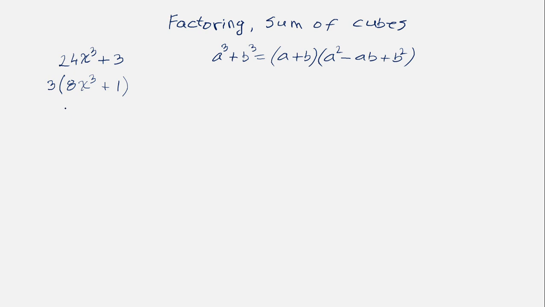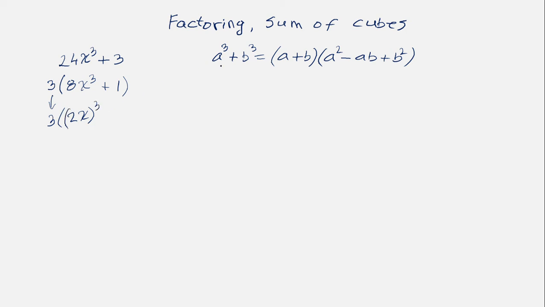Okay. Now, for the rest of this problem, we just need to keep copying this 3, because that should not disappear. Let's take a look here. We are trying to make this look like that, right? Something cubed plus something else cubed. Well, 8 is actually a perfect cube. It's 2 cubed. So this becomes 2x and then cubed together.